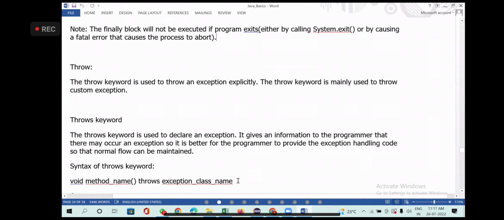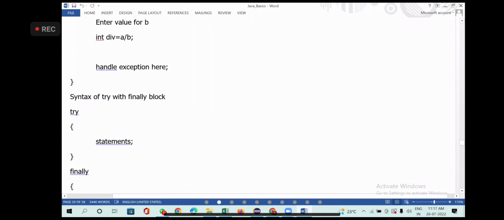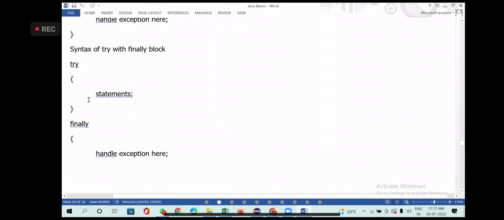Now, what is the syntax for the finally block? You have a try. Finally block must be associated with try or catch. You cannot put a finally block alone. First you have to put try, and then you put a finally. If you don't want to put a catch, that is okay. But if you want to put the finally, it must be followed by the try block.